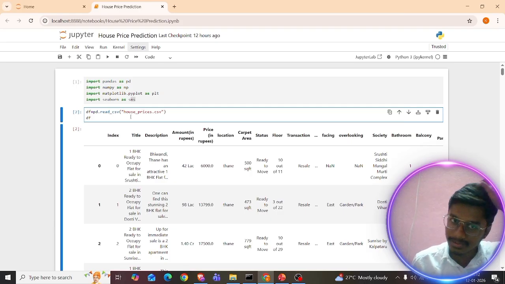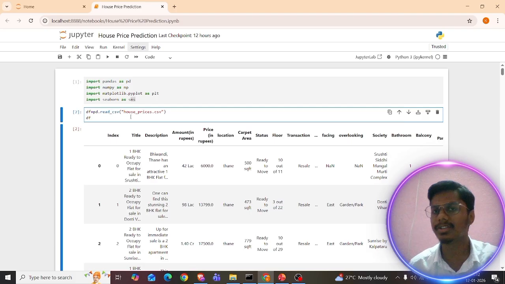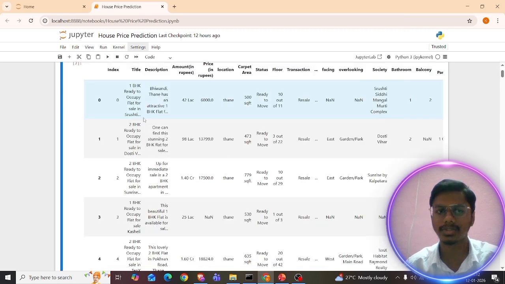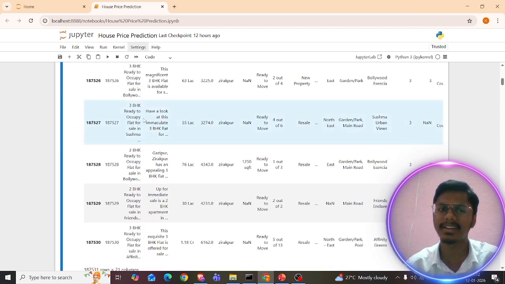So we are using the CSV file, right? So df is equal to pd.read_csv. It is available in pandas, right? pd.read_csv of, I'm just writing house_prices.csv. So that's all. This is a data frame that is available. So that's all about this data frame, and we are reading.